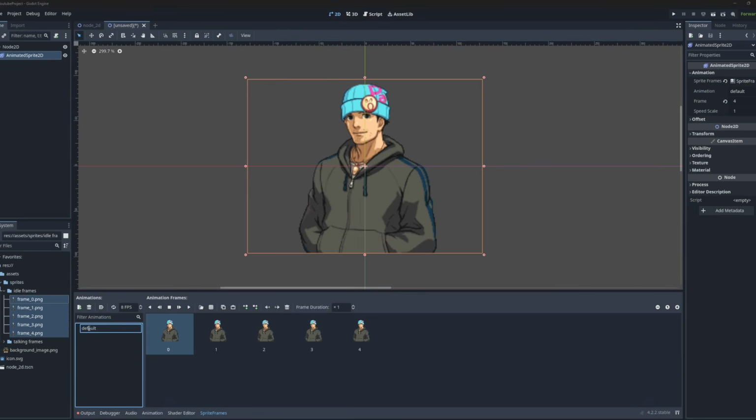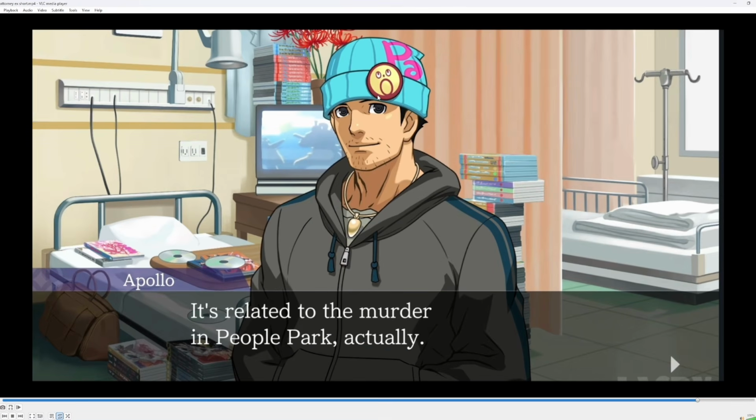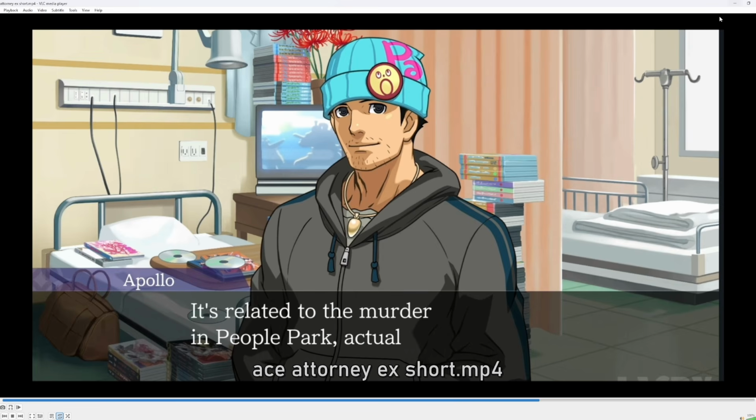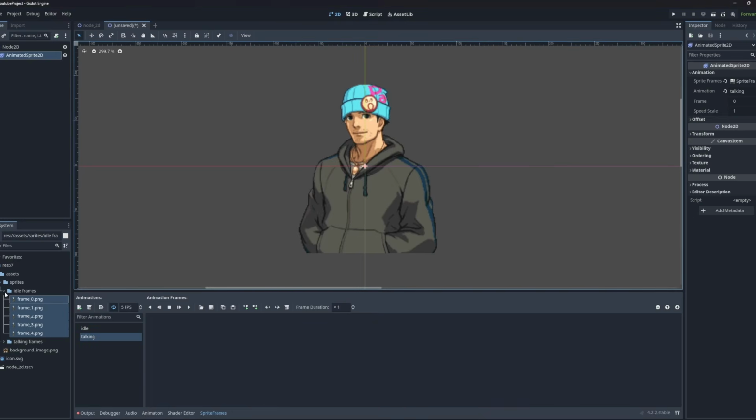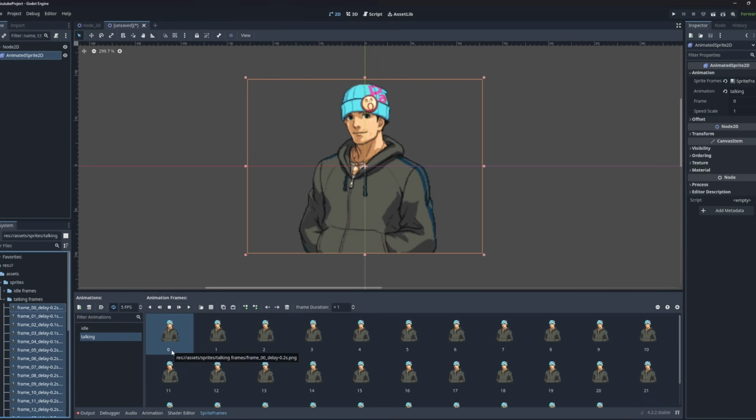I'm going to rename this animation idle, and we can create a new animation here called talking. This would be the animation that we would use when the character is actually talking. If he's in idle position, it's just blinking. But if he's talking, he's also moving his mouth, right? I have the frames for that as well in this folder. Same thing: I'm just going to select all of my frames and drag and drop them here.